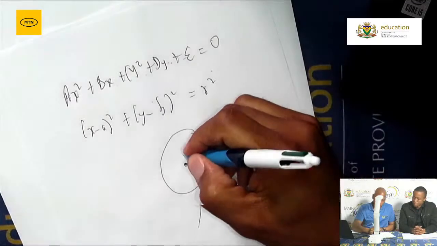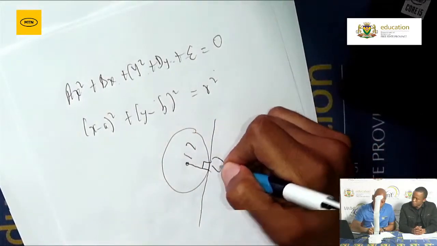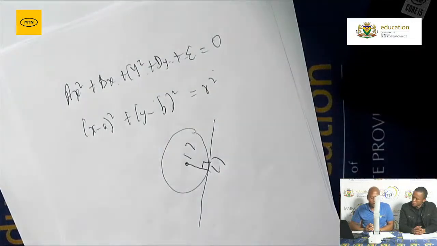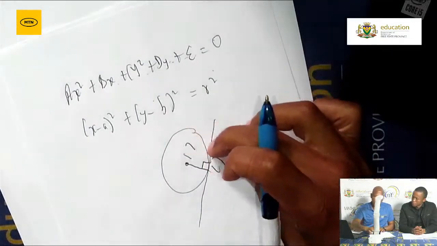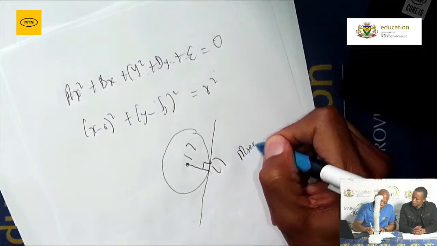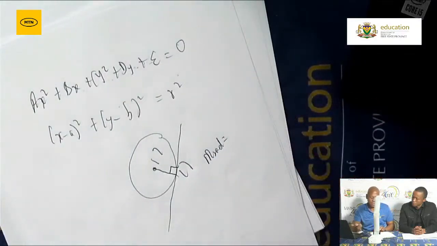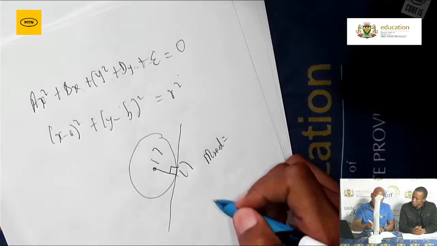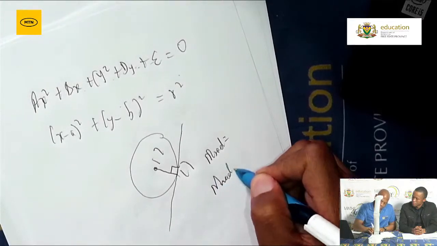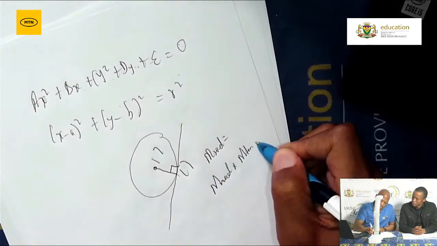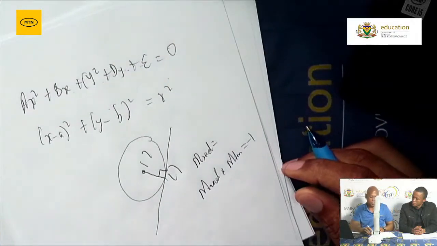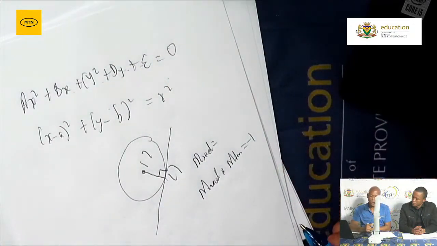So it means you will have the coordinates of the center and the coordinates of the point of contact. Then we can use the two to determine the gradient of the radius by using the formula. Then from there, you can use the fact that if two lines are perpendicular, then m radius multiplied by m tangent is equal to -1. Then from there you can determine the gradient of the tangent.